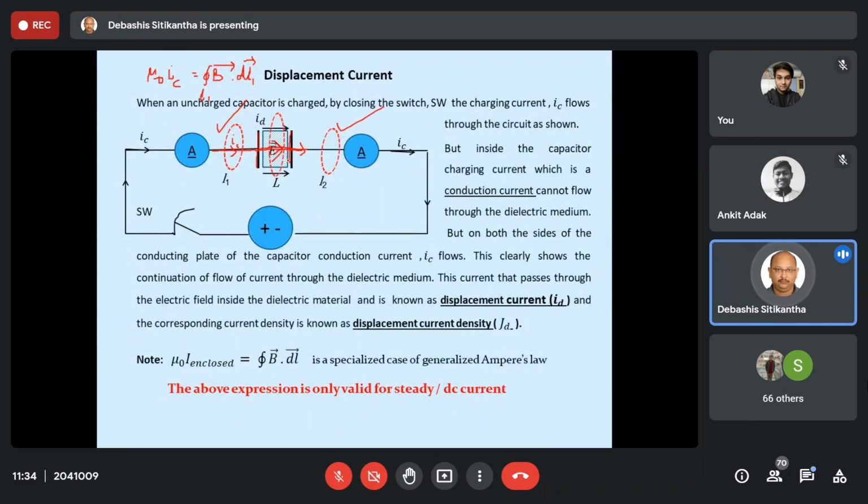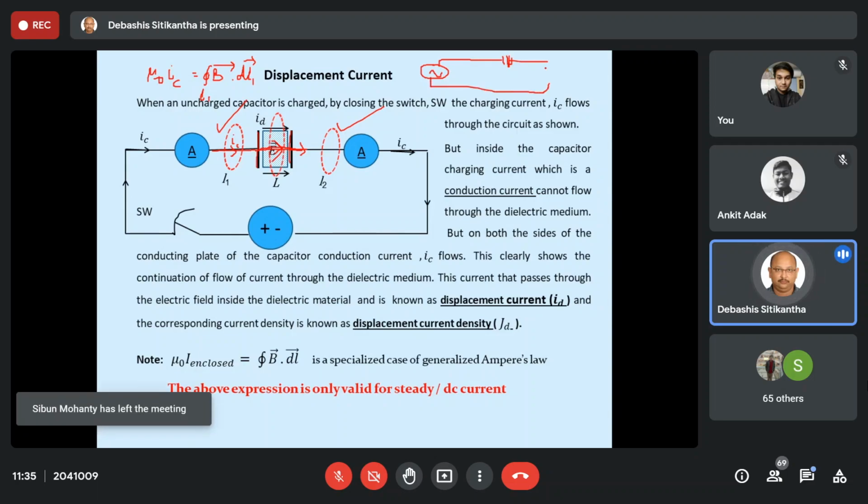So ultimately we are seeing why this current ID is flowing. If you were a simple insulator and the field is not there, will this current flow? The current is not going to flow. The example I showed you clearly shows that. For example, suppose here I am having a source and over here I will keep some insulating matter, or simply I will make a gap between the two contacts. So here is an insulating medium. Under this condition, the bulb is not going to glow because there is no flow of current, because there is no electric field inside this air gap.